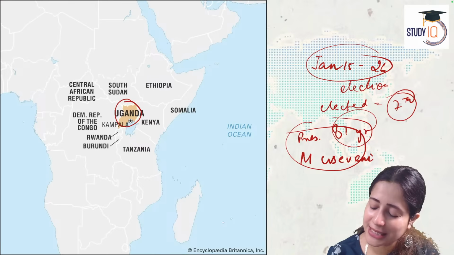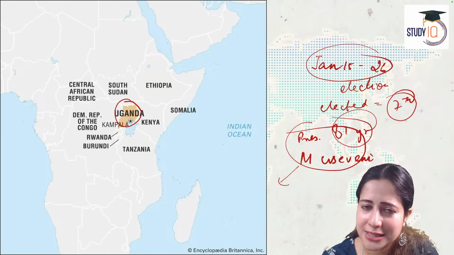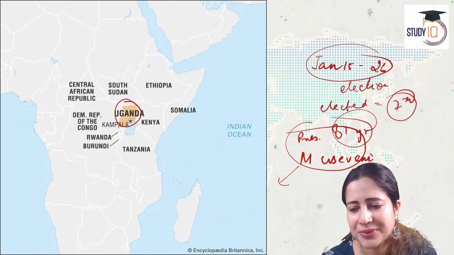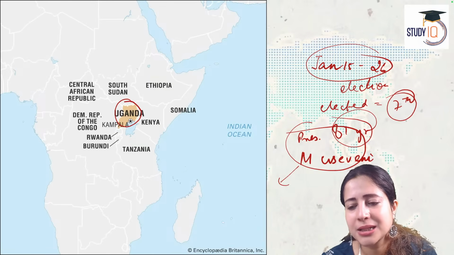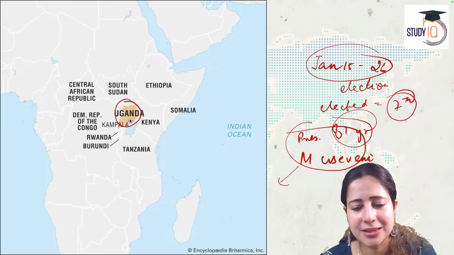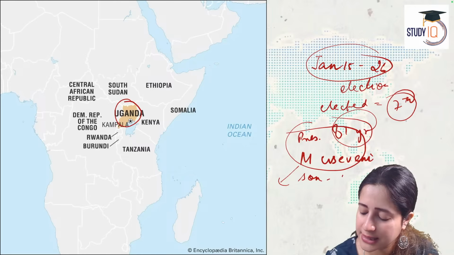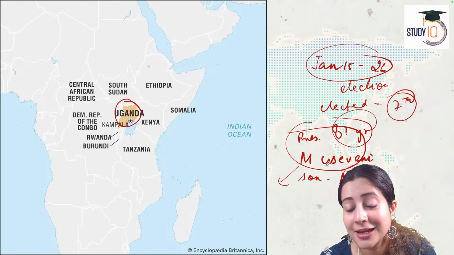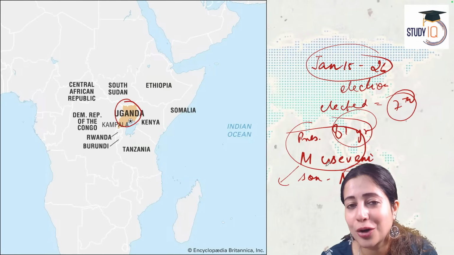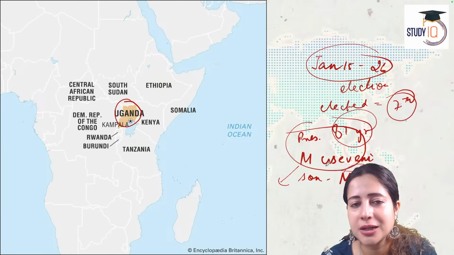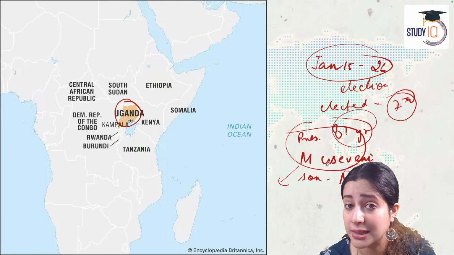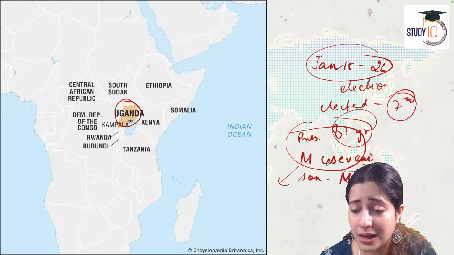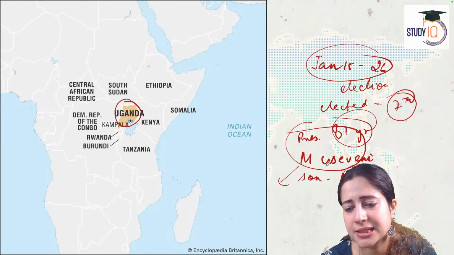Now, very interestingly, this 80-year-old president of Uganda, Mr. Museveni, has a son whose name is Muhuzi. I will write his name here. Muhuzi. It is his son. Mr. Muhuzi is his son, and he is also the army chief of Uganda. The son of the ruling president and the army chief of Uganda, Museveni's son.